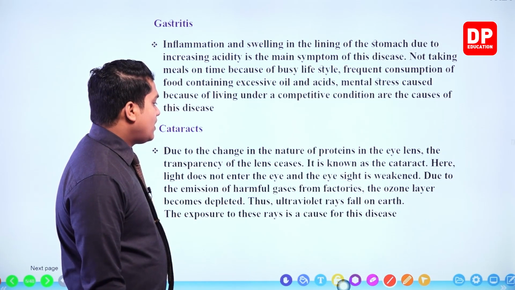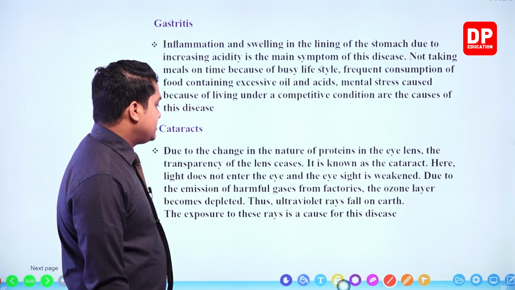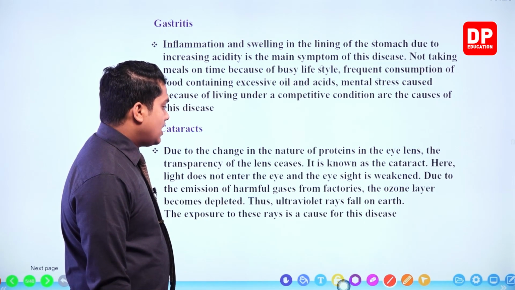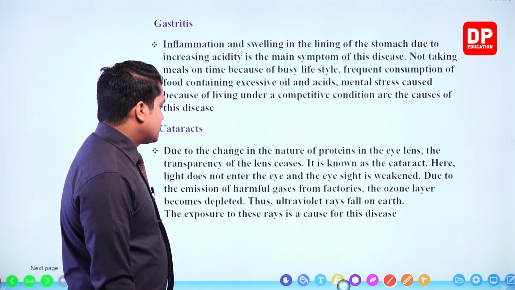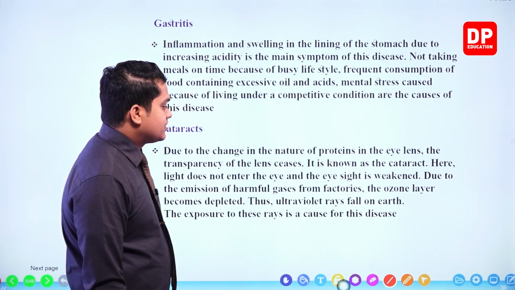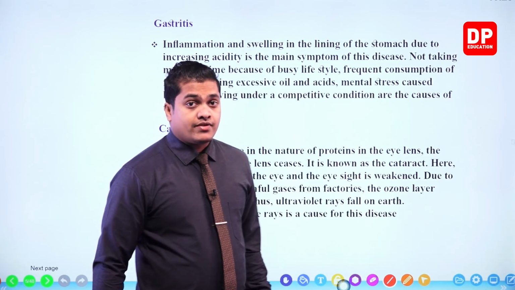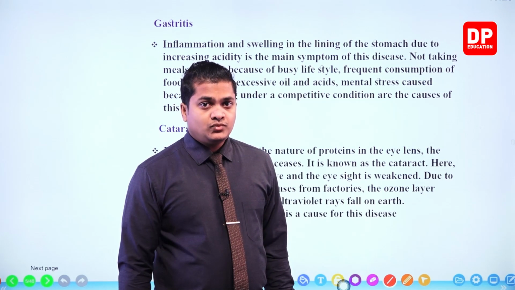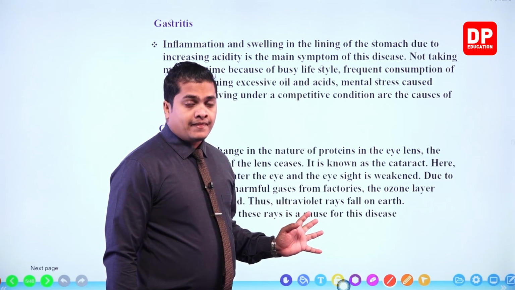Due to emission of harmful gases from factories, the ozone layer becomes depleted. Thus, ultraviolet rays fall on the earth. Exposure to these rays is a cause of this disease. So I think you have learned about cataract, my dear children. Okay, so this is how cataract is created.